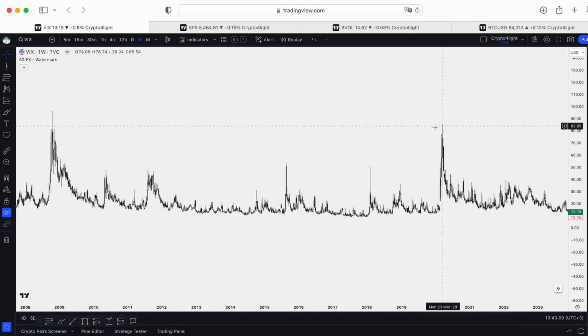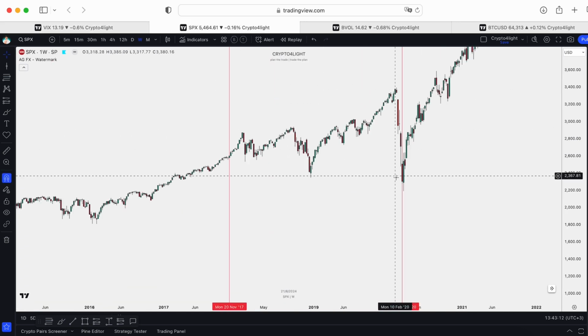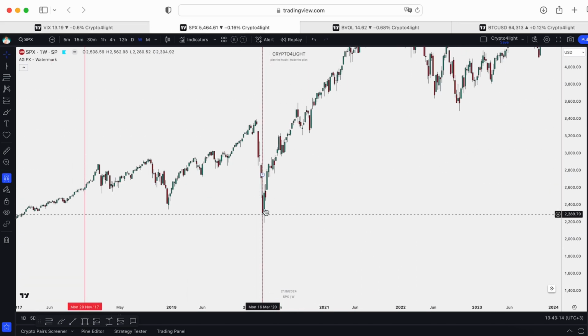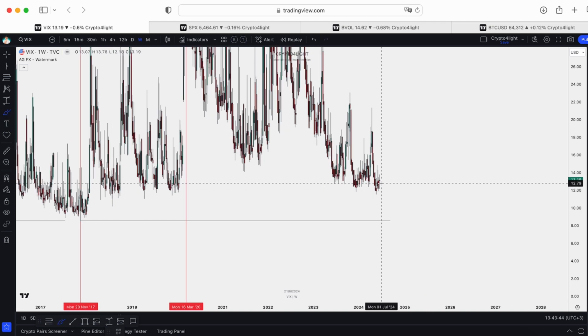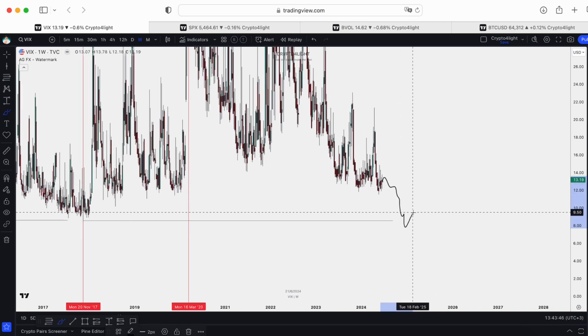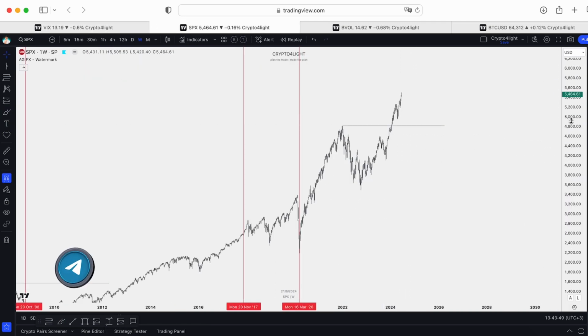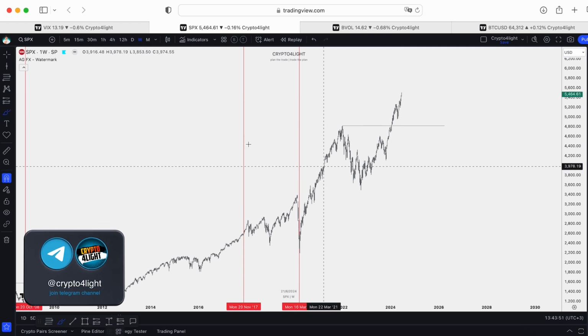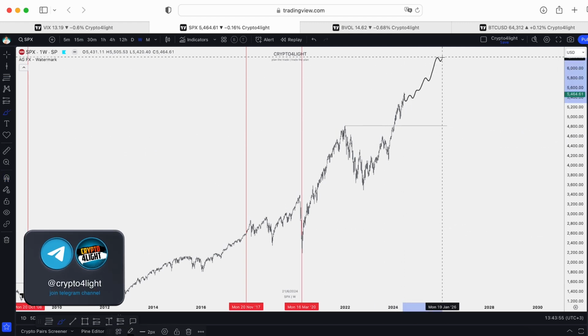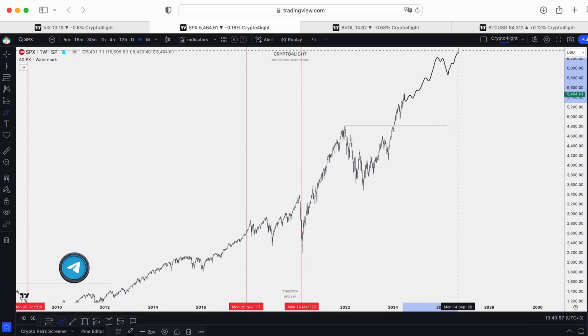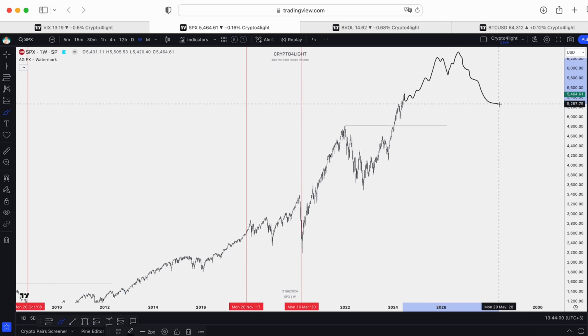This was March 2020. What happened at that time with the S&P 500? We dropped down and swept this local low. Yes, guys, if something happens once again, we can see, for example, something like this sweep, and on the chart it can be something like, let's say, this one move. Then we trade with a correction, forming a new all-time high, and after that going down.